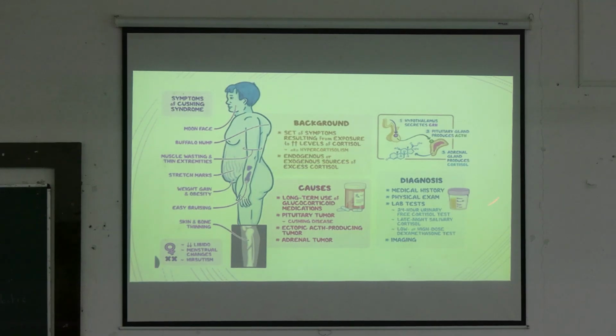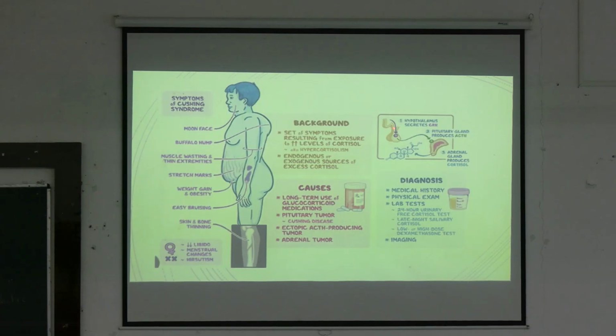The 24-hour free cortisol will be raised. Also, we have to check late night salivary cortisol levels, and also the low or high dose dexamethasone test. When this comes high, then we have to look for the imaging and also the ACTH levels.